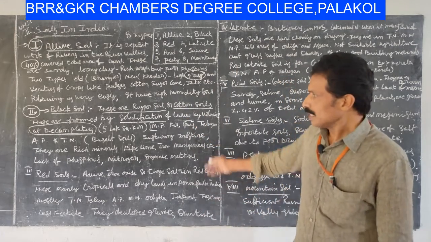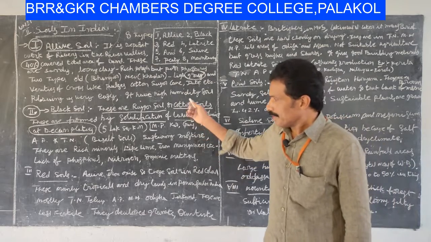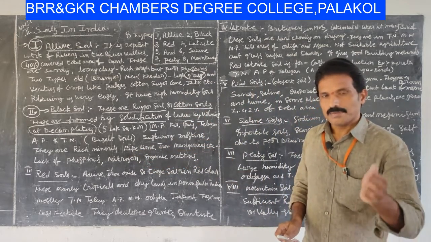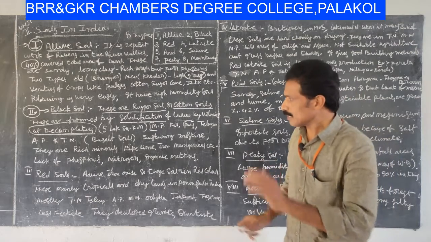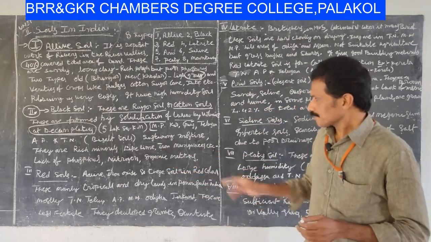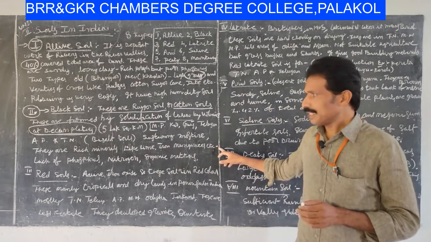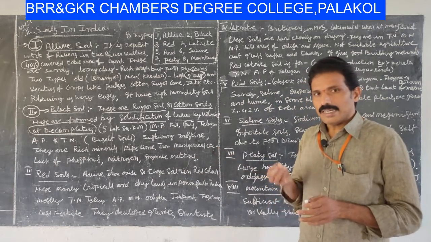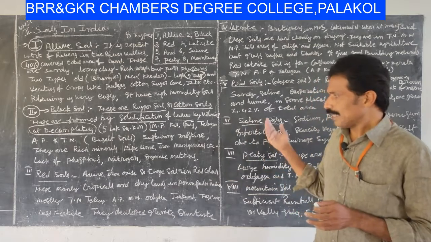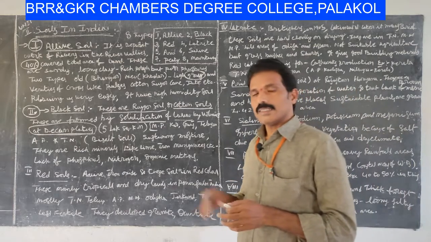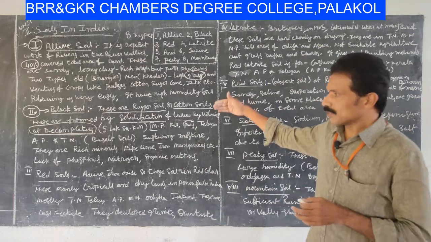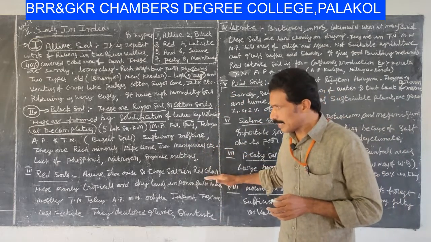The chief production of this soil is cotton. At the same time, they have rich minerals. Black soil has more minerals like lime, iron and manganese. But they lack phosphorus, nitrogen and organic matter in the black soils. This is the information about the black soil existing in India.